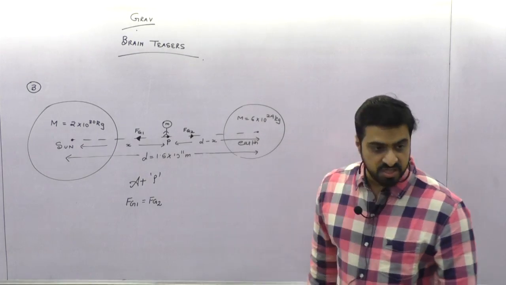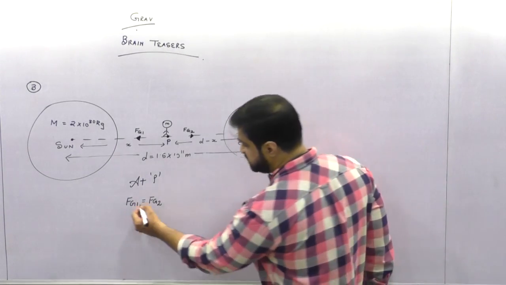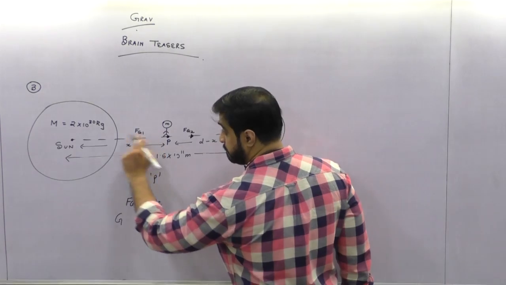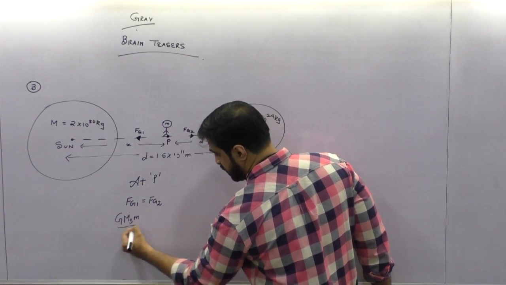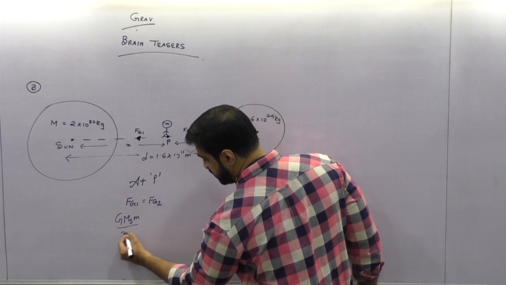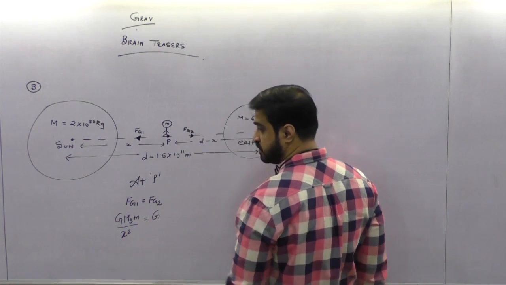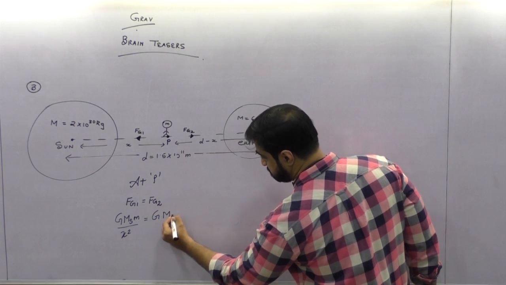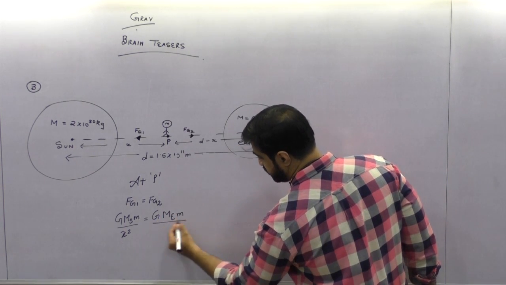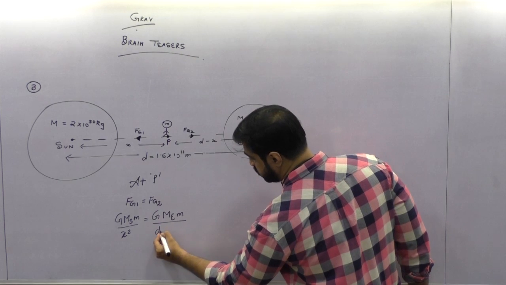So Fg formula is G M m by r square. Can I say Fg1 is G, big M is mass of the sun, small m is my mass, upon the distance from here to here, x square. Are you understanding? Fg2 is G, big M is mass of the earth, small m is small m, upon the distance between them, d minus x the whole square.